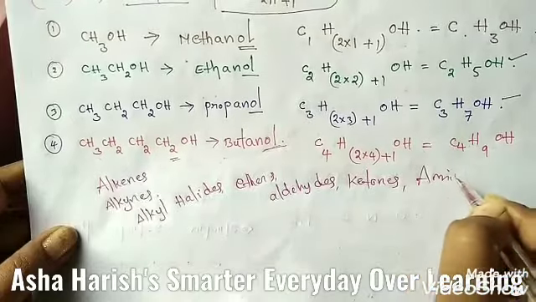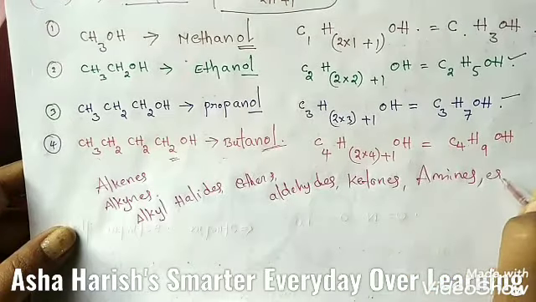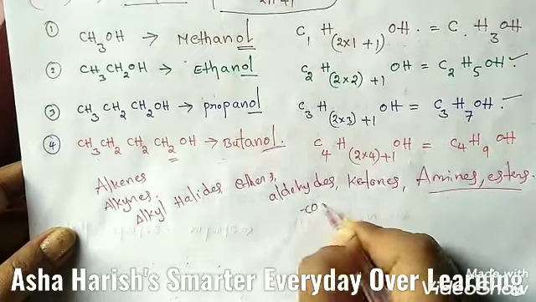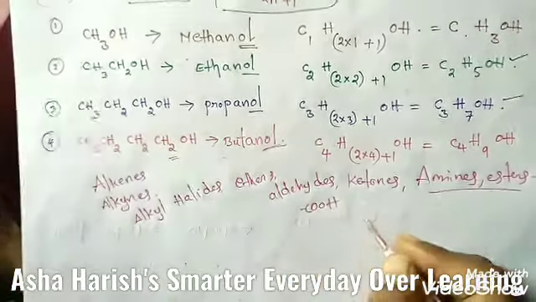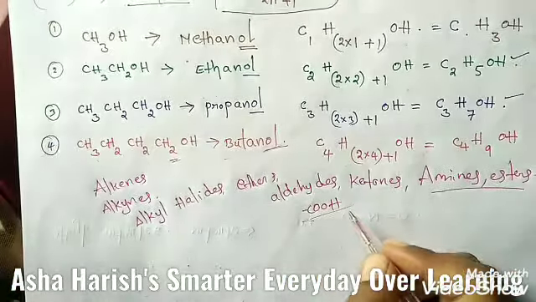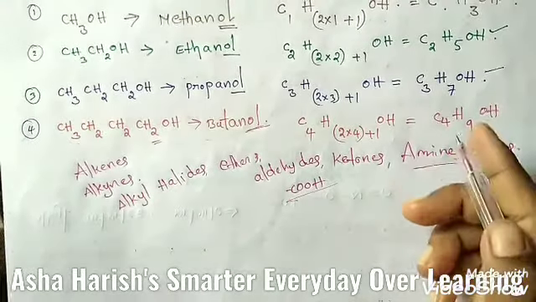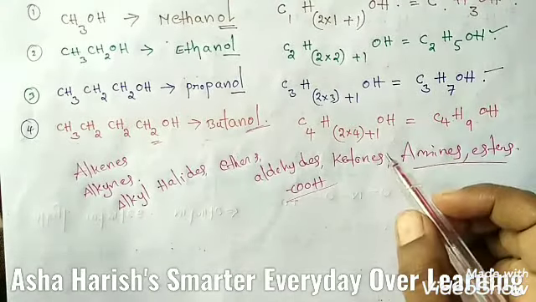And students, next are amines and esters and carboxylic acid, COOH. These are all other homologous series which apply the same definition, differing only by a CH2 group.